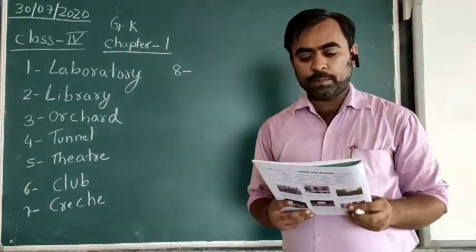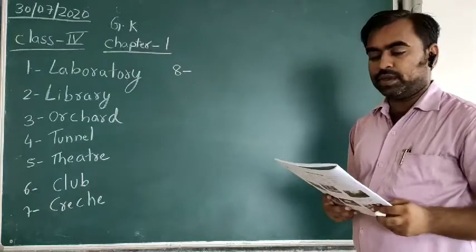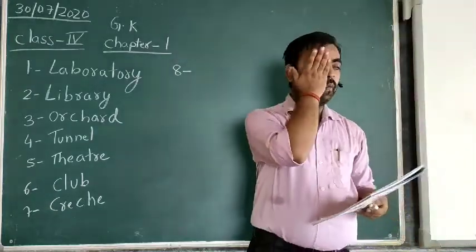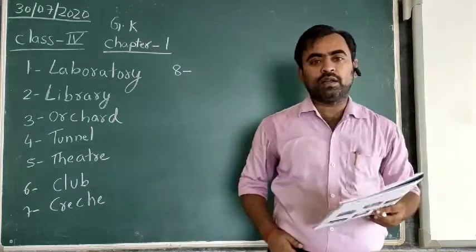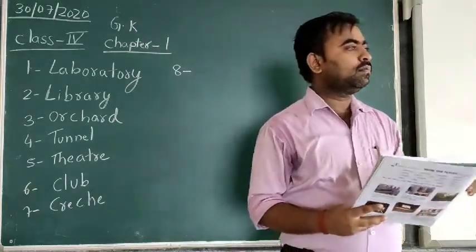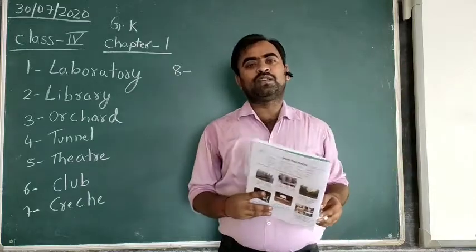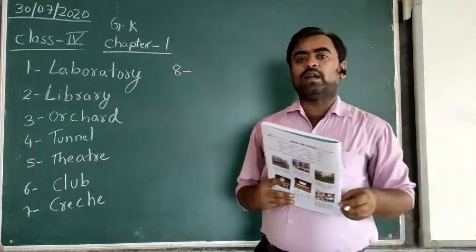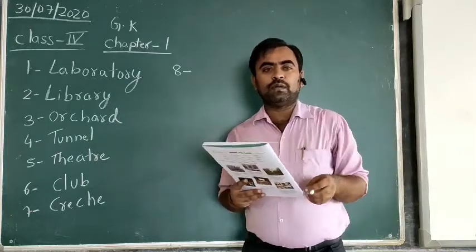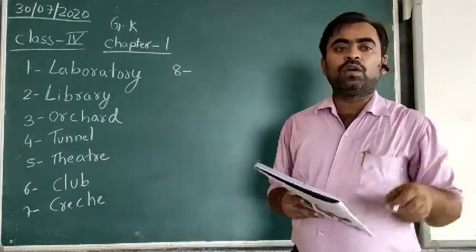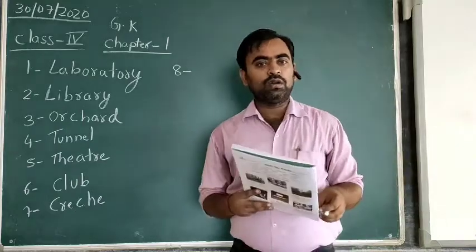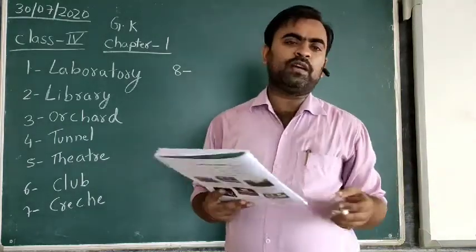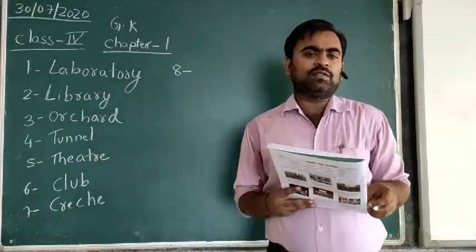The eighth one: a room in a public building where luggage may be left. Suppose you are going to travel somewhere, and at the railway station or airport your train or plane is delayed due to some circumstances.